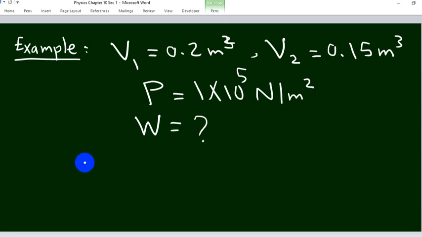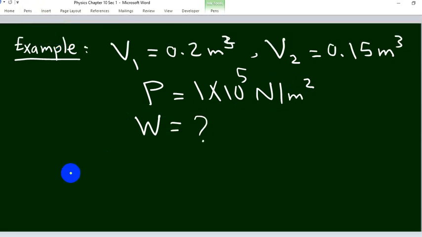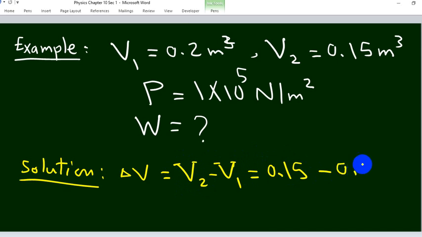What's the work done in this case? So let's first find the change in volume. Delta V equals V2 minus V1. Always the change equals the final minus initial. And V here is capital because it's volume, not velocity. 0.15 minus 0.2 equals negative 0.05.